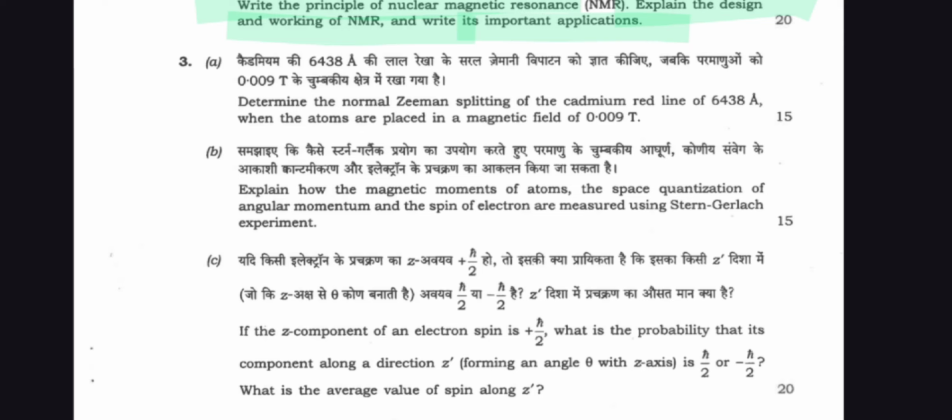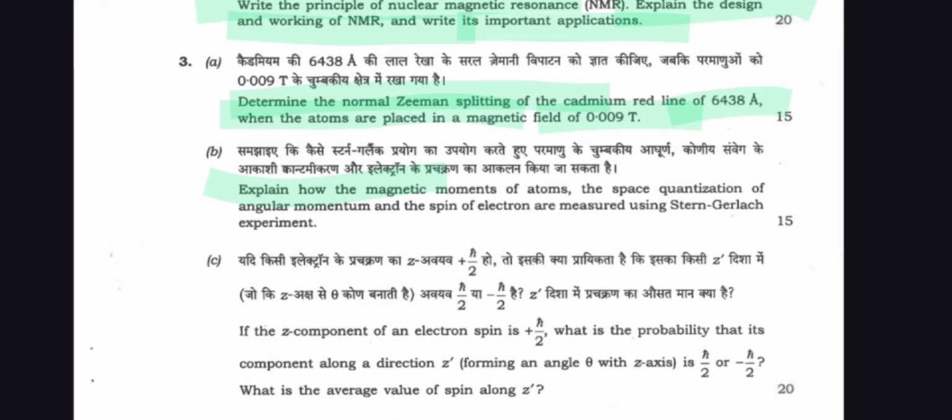In question number 3a, determine the normal Zeeman effect splitting of the cadmium red line of 6438 angstrom when the atoms are placed in a magnetic field of 0.0010 T.